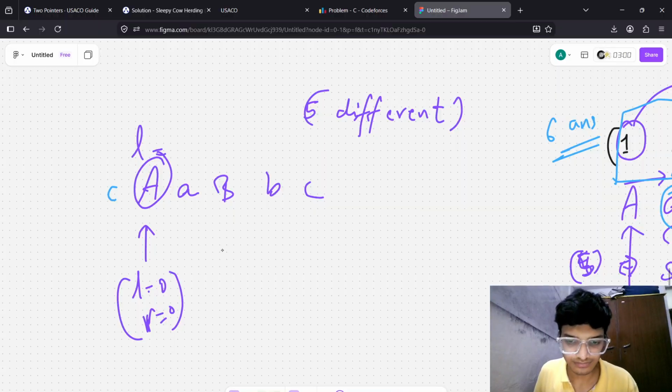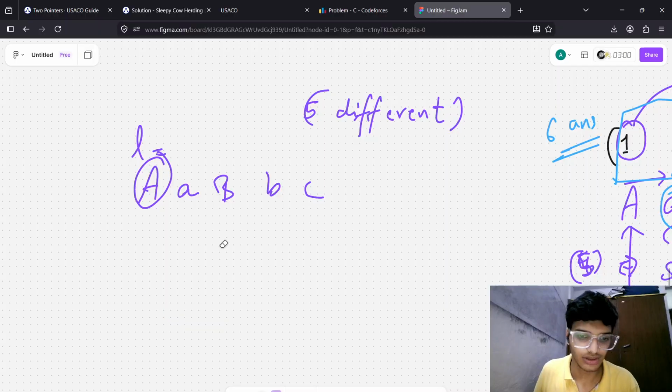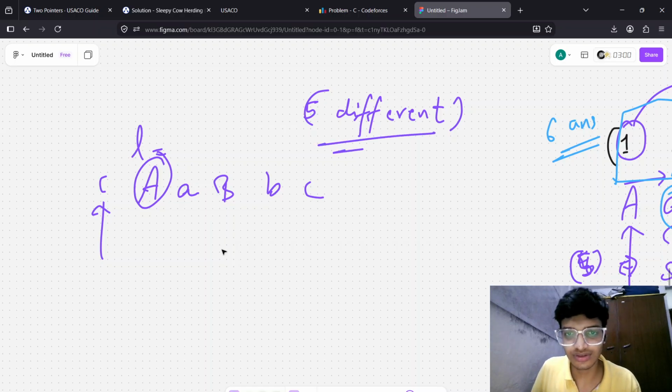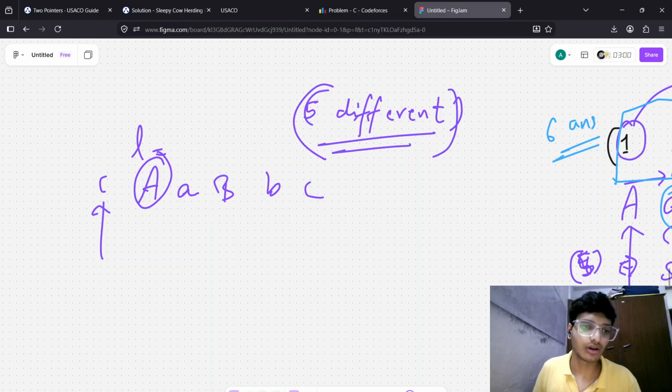Okay, I should add one more. Wait a second. Yeah, I got a graphic tablet to help make it easier for you. I bought it almost a year ago, but never used it properly. So now it's useful for me. So I add one string, since this will not change.